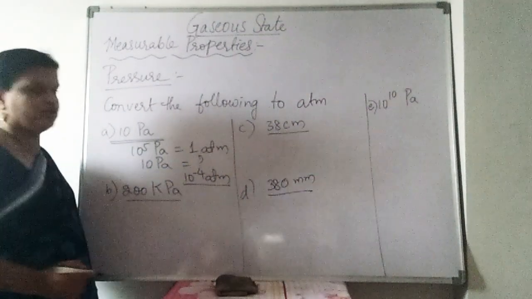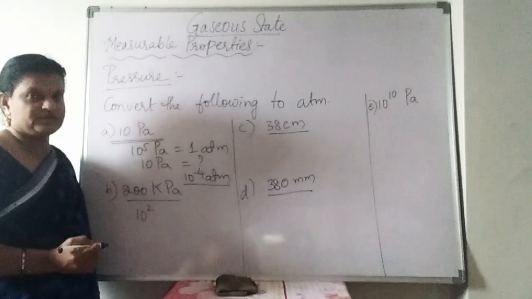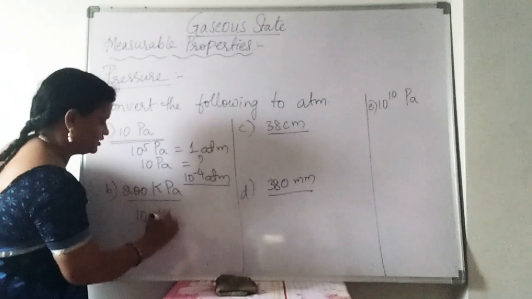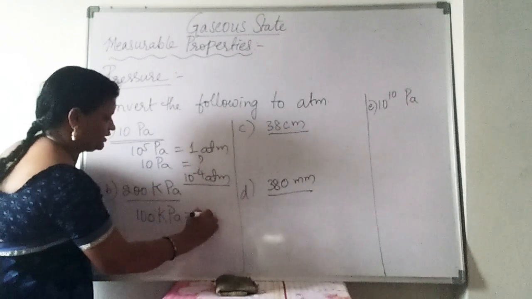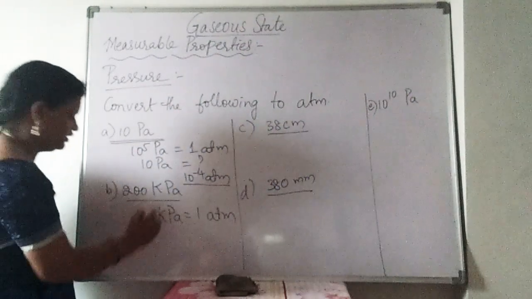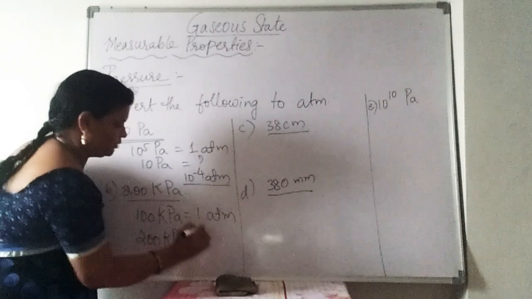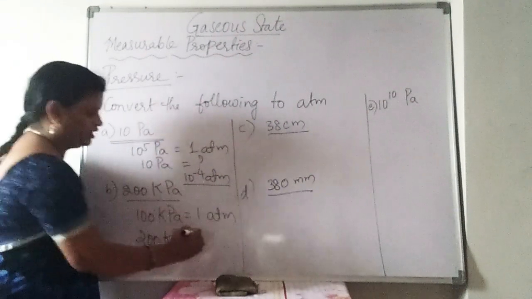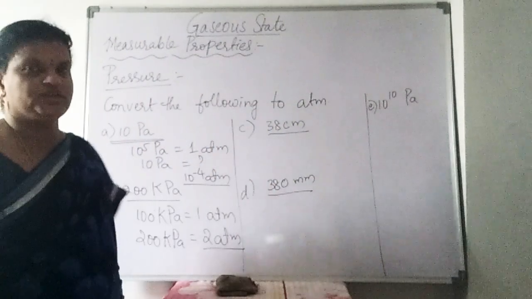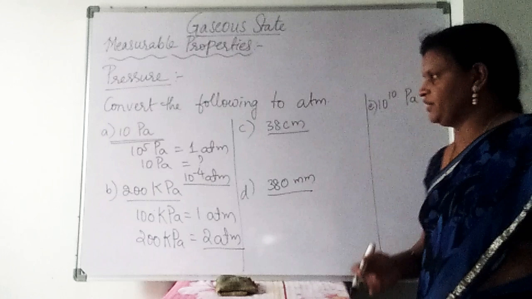Next, 200 kilopascals. Already we have seen 10 square, or otherwise you can write 100 kilopascals is equal to 1 atmosphere. Then 200 kilopascals is equal to how many atmospheres will we get? 200 by 100, we'll get here 2 atmospheres. If we know the correct relation, we can convert units from one value into another very easily.